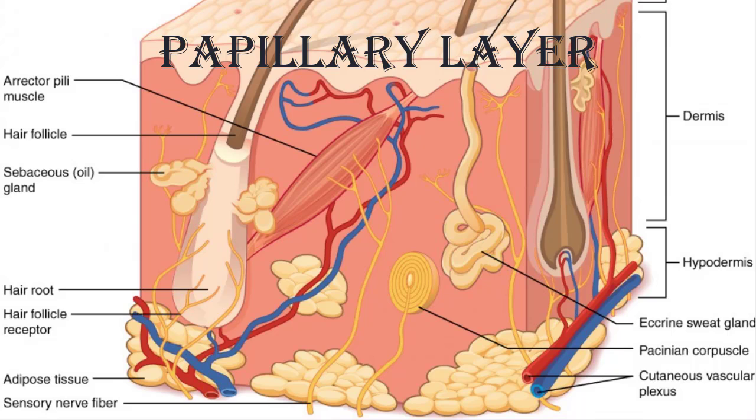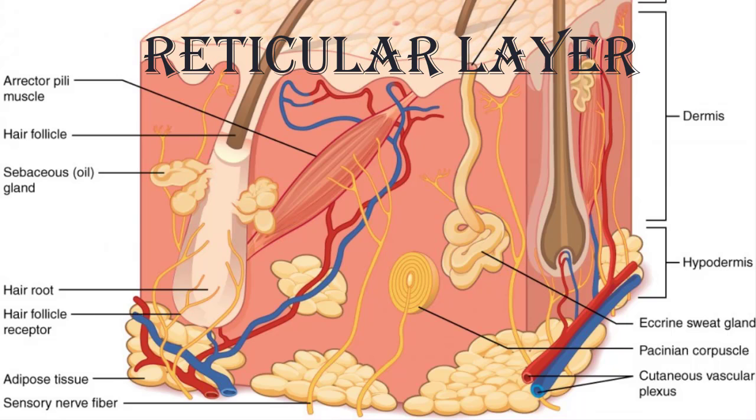In addition, the papillary layer contains phagocytes, defensive cells that help fight bacteria or other infection that have breached the skin. This layer also contains lymphatic capillaries, nerve fibers, and touch receptors called Meissner corpuscles.